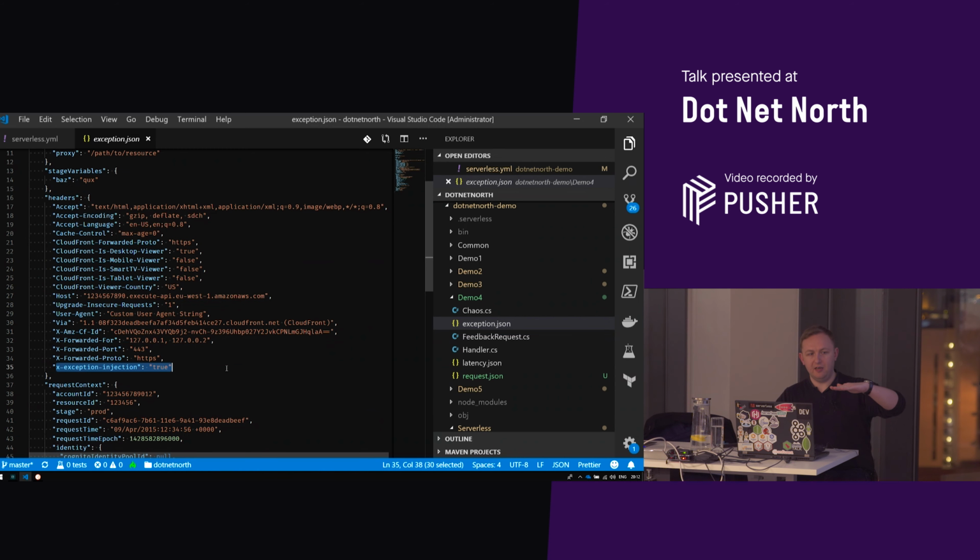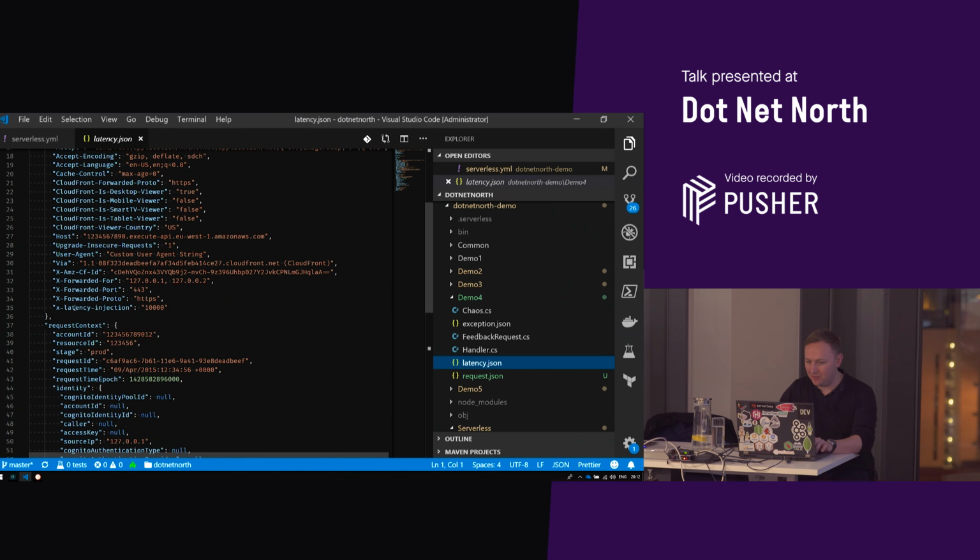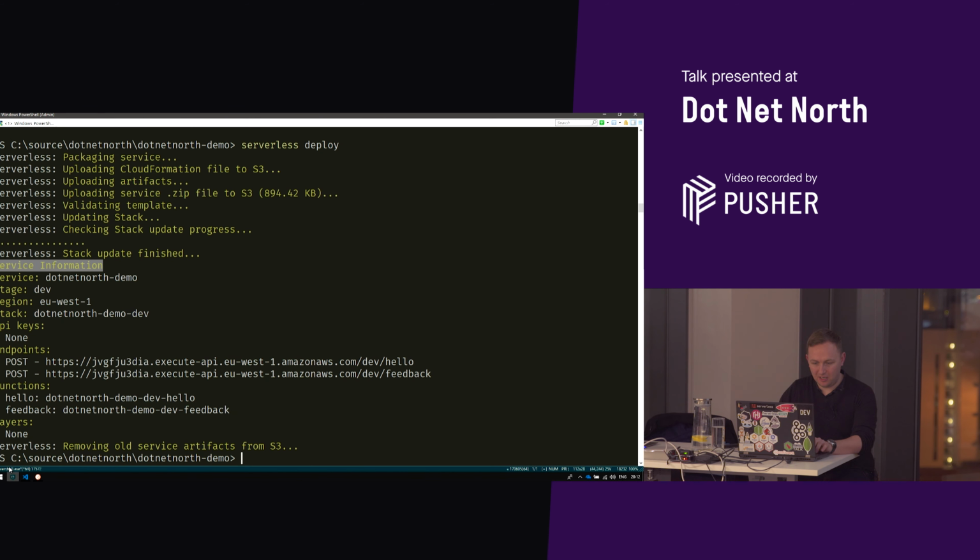Netflix actually have a layer above their API Gateway which injects these, so they inject like 0.5 of every request just to make sure it responds in the way that they expect. But not all of us are Netflix and have their resources, so I'm not going to inject that much latency in. Latency as well is similar. We've got X latency injection here.